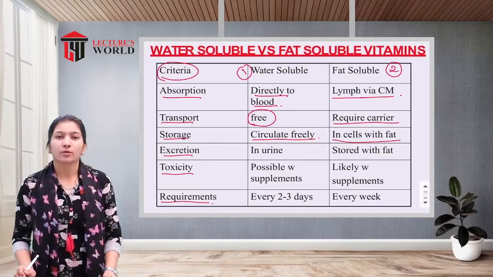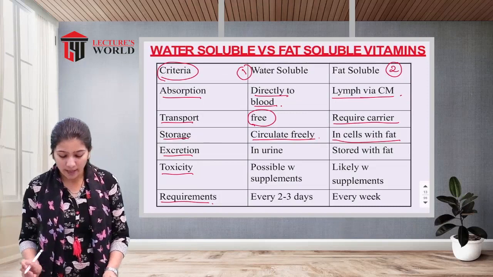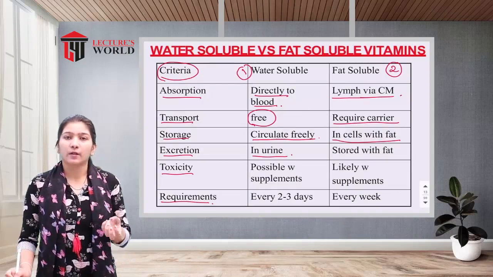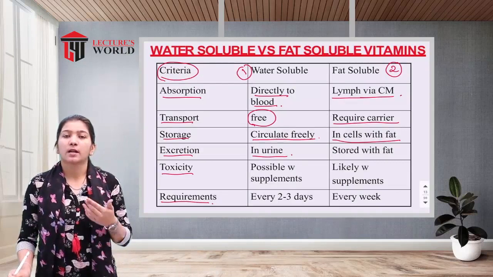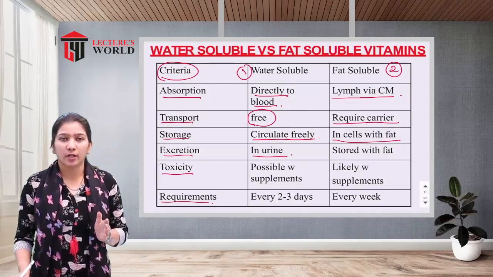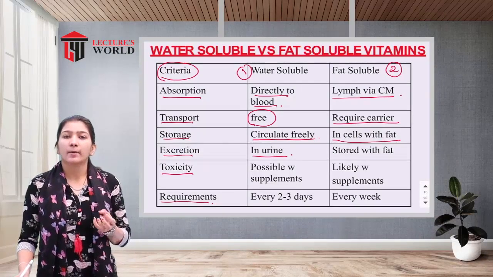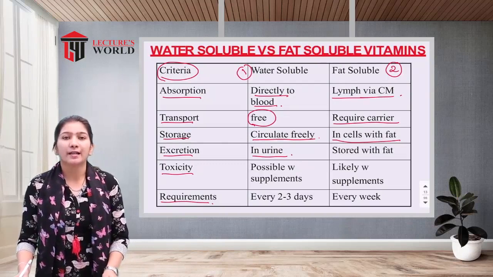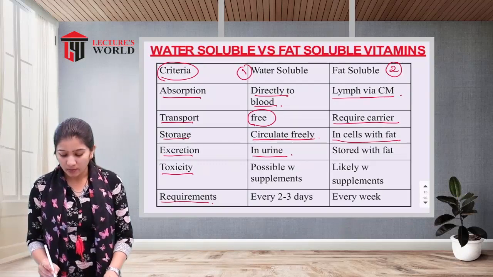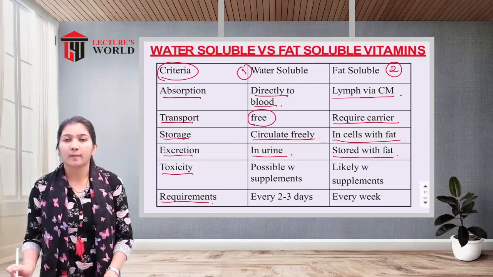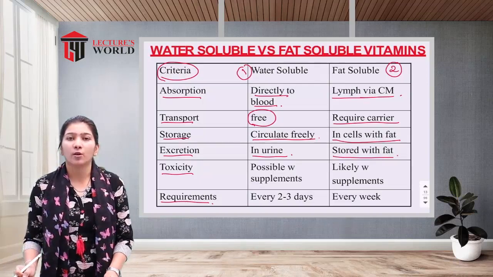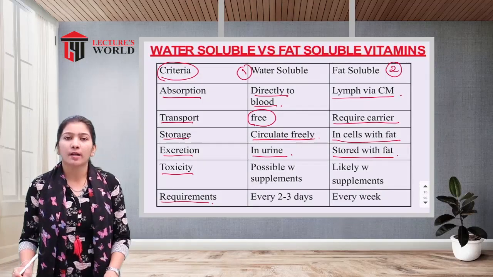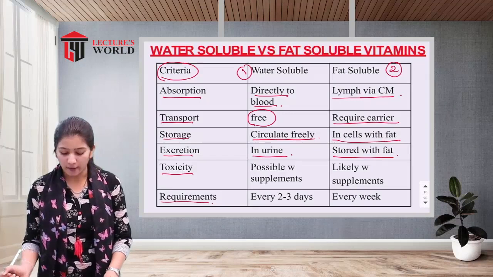Now the excretion of the vitamins. So water soluble vitamins are excreted in the urine. Okay, so it is dissolved in the water and excessive water is eliminated by the body via the urination process. So by urination through the kidney it is eliminated by the body. And the fat soluble vitamins are not eliminated by the body, they are stored in our body along with the fat particles, and whenever our body requires those particular fat soluble vitamins, we take from the storage site.